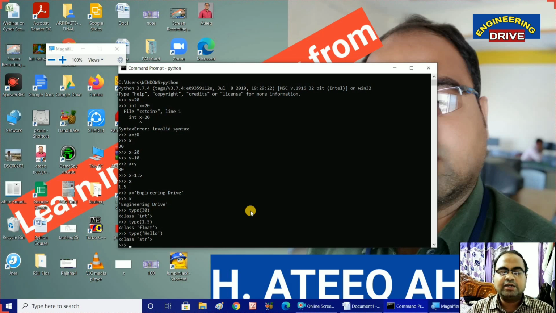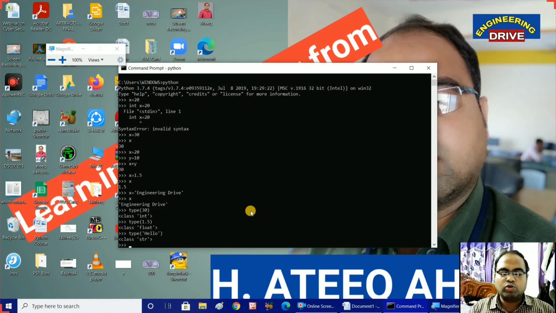I believe all of you have got the concept very clear: how to use variables, how to assign values by using the assignment operator, and if you want to find out the data type of variables, we can do it by using the type keyword. So this is the basic method in which I have covered variables, values and assignments. Once you have got this idea, we can move ahead to the next topic of Python in our next parts. Is it okay?